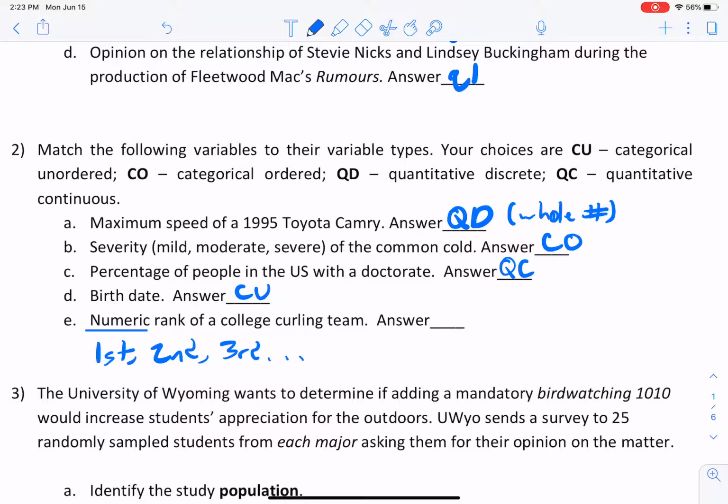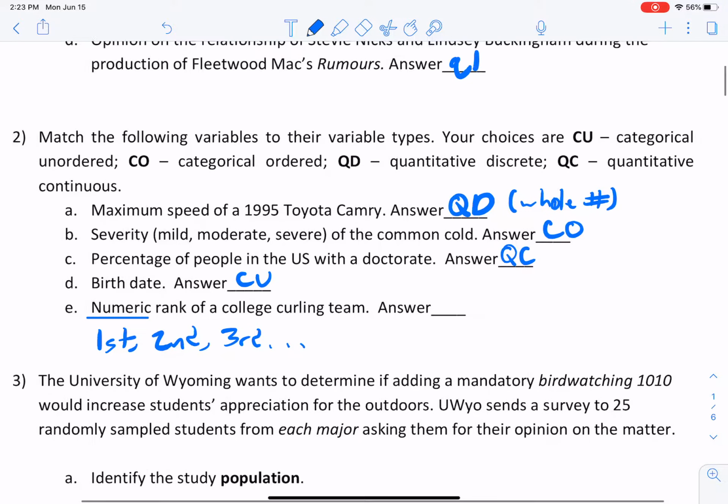So first had more points than second, but we're not able to really see that difference in points, right? Second is describing that they got more points than third place, but less points than first place. But we don't exactly see those points. We only know that these things here are describing something else, right?